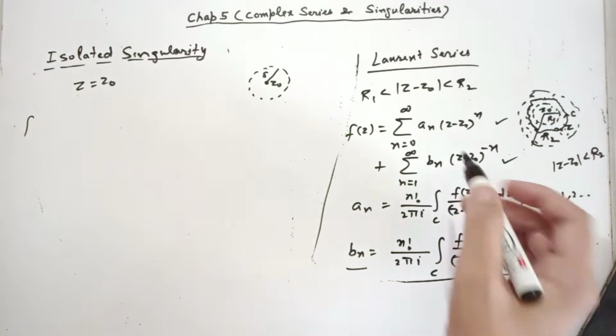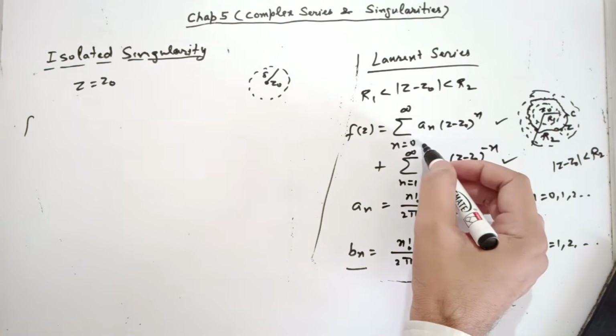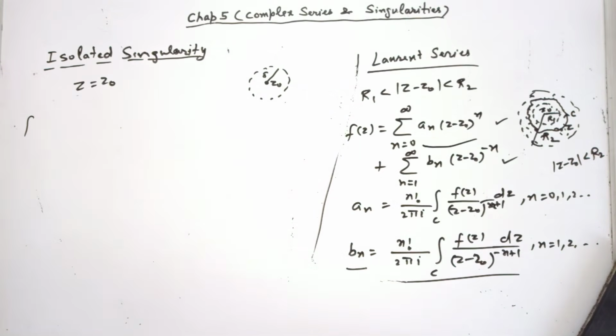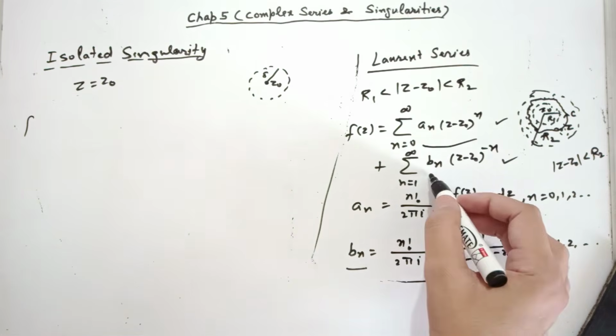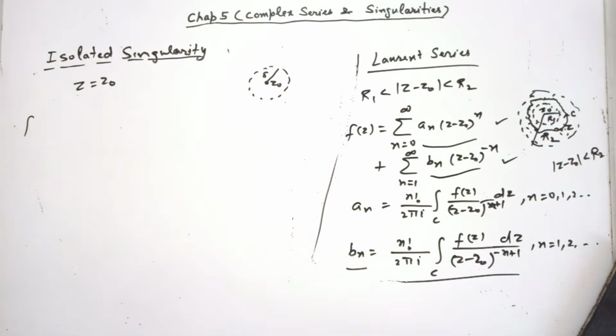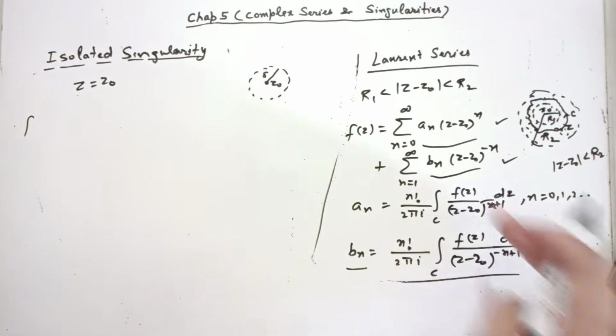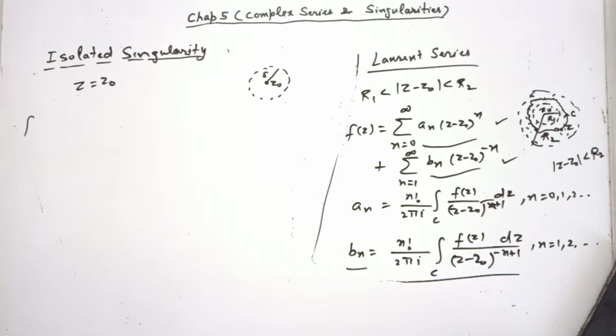This part of the Laurent series is called the regular part, and this is called the principal part. The part carrying these an terms, an times (z minus z0) power n, this whole series is the regular part, and the second one is the principal part.